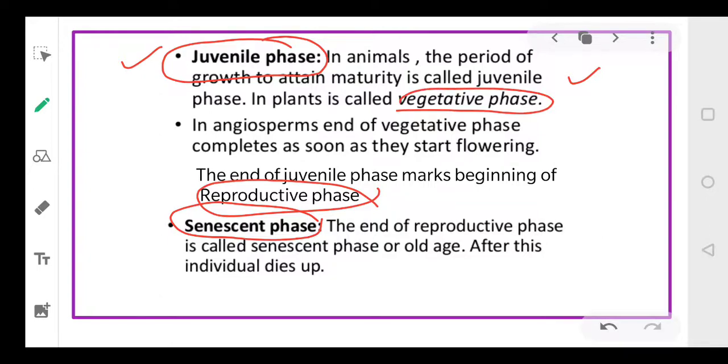vegetative phase. Now after the vegetative phase or juvenile phase is completed, the reproductive phase will start. Reproductive phase means the phase in which the organism can reproduce. Then third is old age or the senescent phase. This phase basically marks the end of the reproductive phase. And after this phase, there will be the death of the individual. So we can identify three phases in our lifetime: juvenile phase, reproductive phase, and the senescent phase.